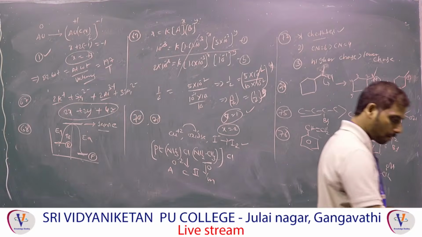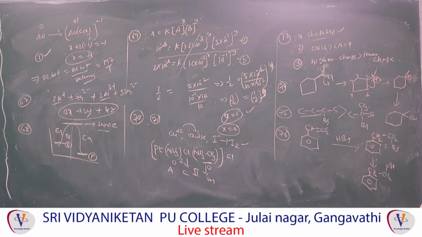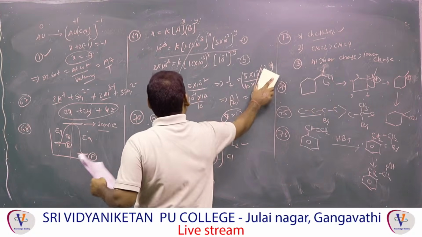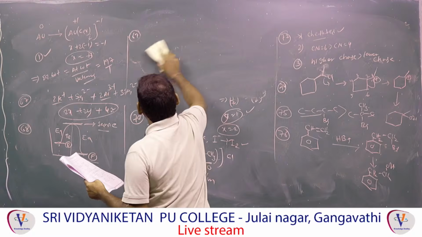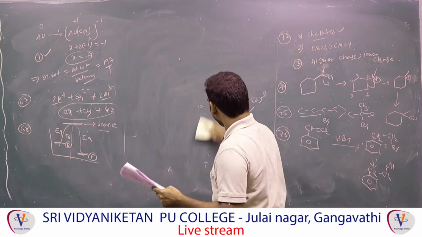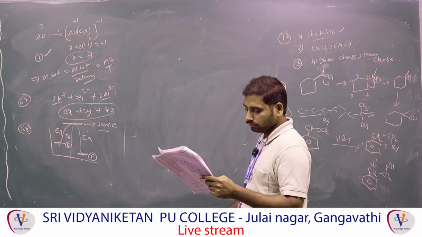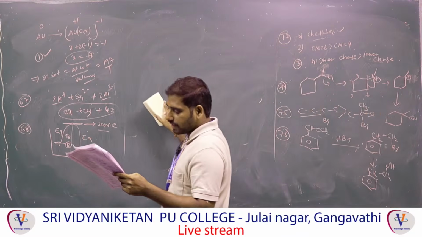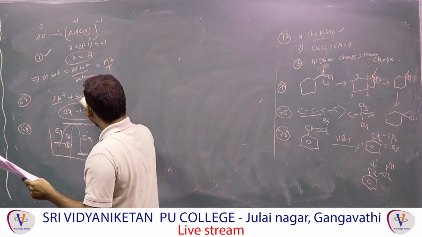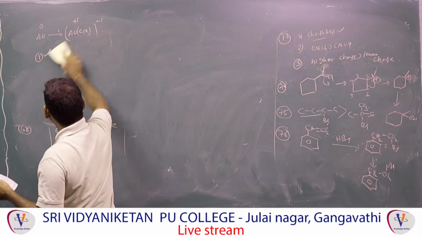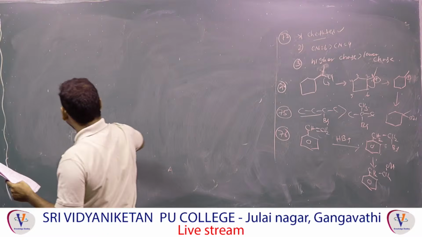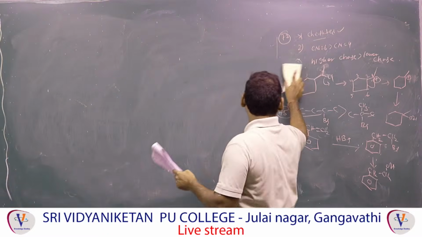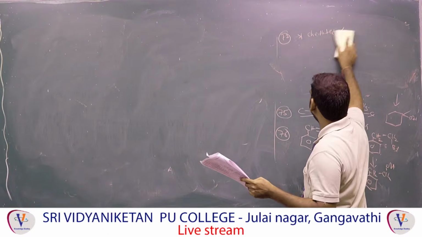Now 77. Observe now. This is related to Grignard reagent. Grignard reagent with aldehyde gives secondary alcohol. Observe clearly what I am saying: methanal with Grignard reagent gives primary alcohol.